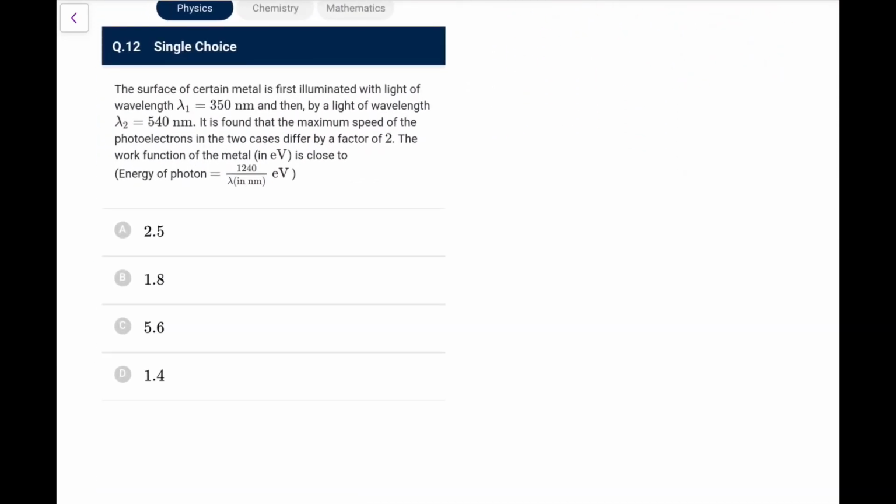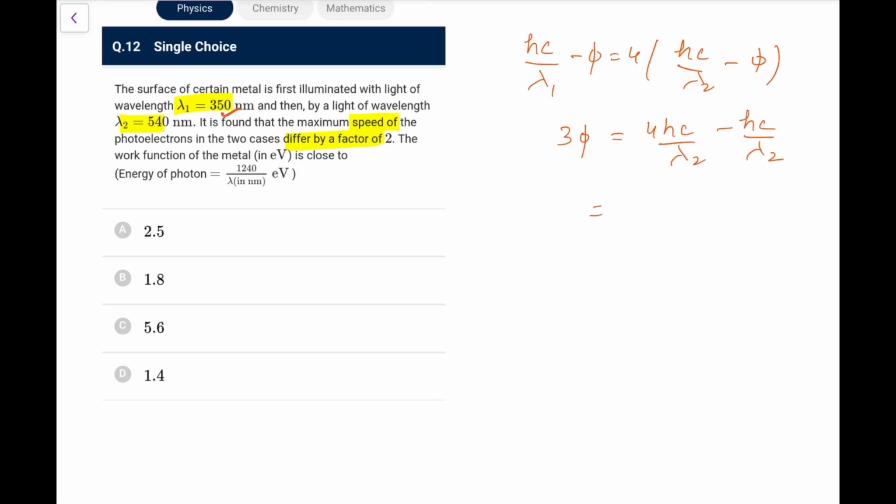Next, the surface of a certain metal is first illuminated with this light, then with this light. It is found that the maximum speed in the two cases differs by a factor of 2. That means K max is 4 times of that. So in the first one, it would definitely be greater. So hc by lambda 1 minus phi is equal to 4 times hc by lambda 2 minus phi. That is for sure. So now we have 3 phi equals 4 hc by lambda 2 minus hc by lambda 1.